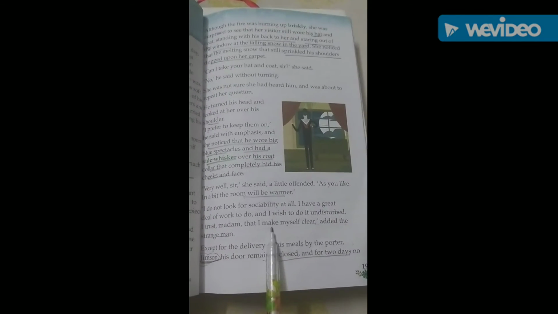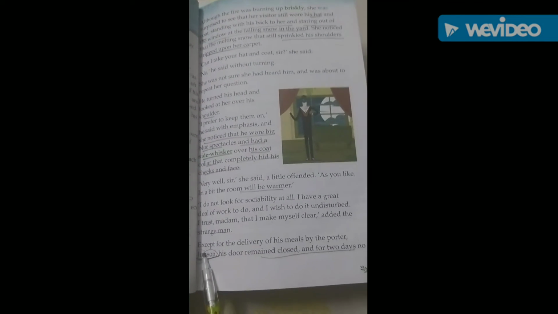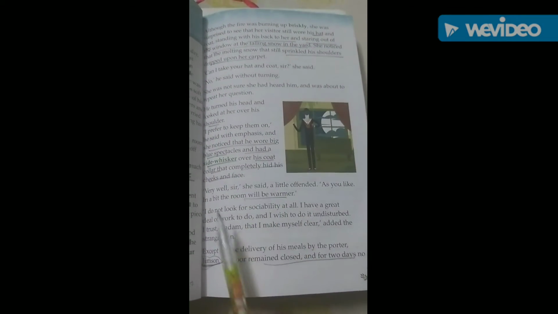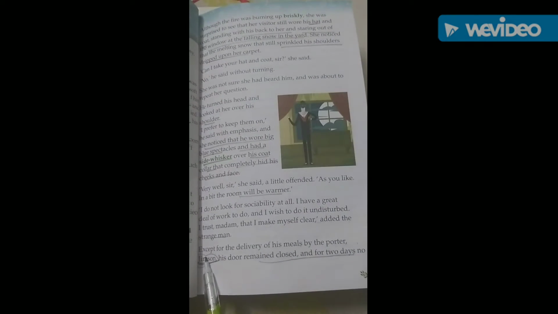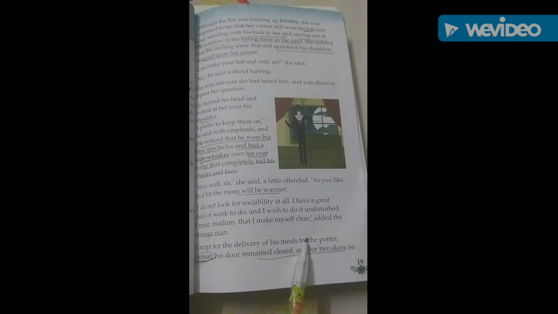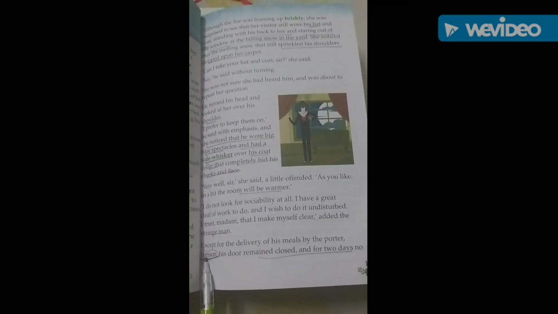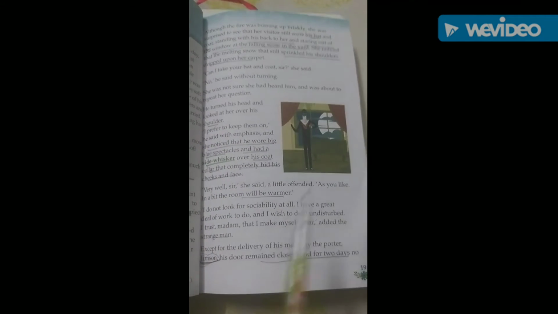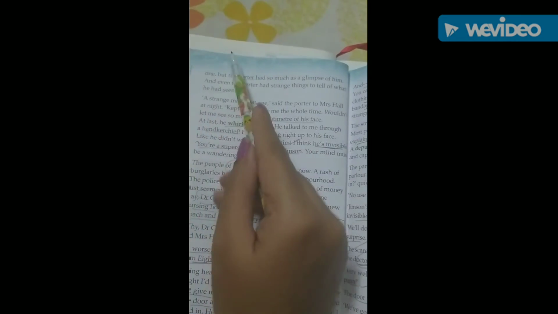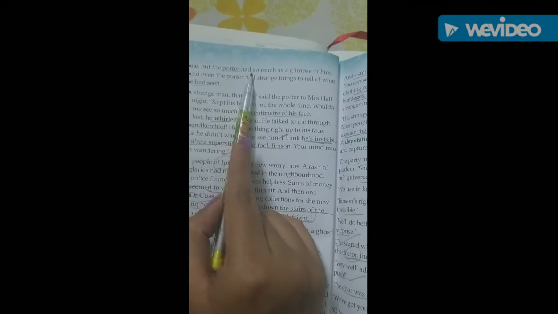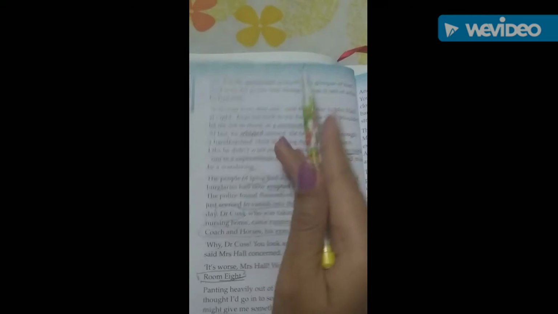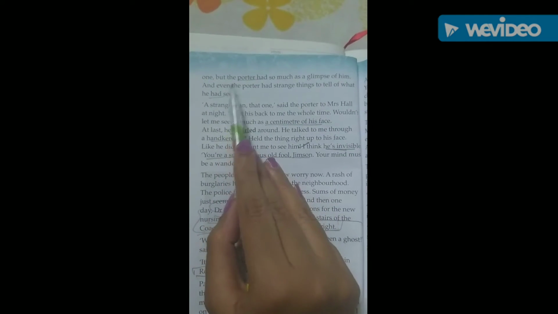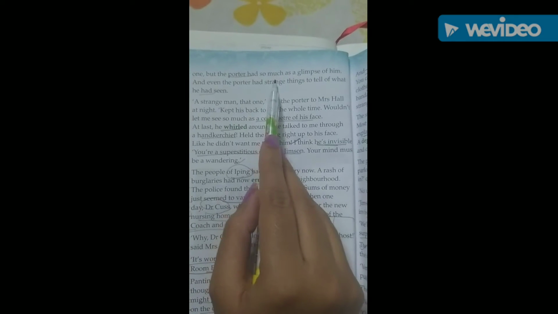Now comes the next character, that is Jimson. Now this lady says to Jimson, that is Potter, to go to his room and see what is happening. Jimson says that his room was completely locked for 2 days and there was no one. Potter, that man, had a glimpse, meaning he saw him, had a glimpse of him, and he is telling strange things about him.